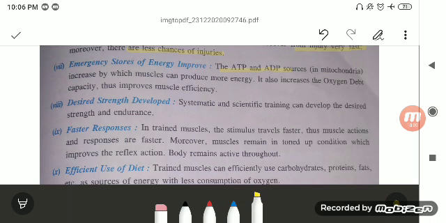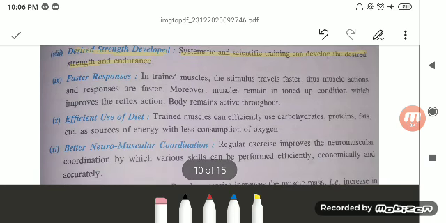ATP or ADP, which is known as the energy currency, is being formed in the mitochondria, which is known as the powerhouse of the cell. They increase, by which the muscle can produce more energy. They also increase the oxygen debt. Debt means they can store the oxygen for the longer time, and that improves your muscle efficiency. Desire strength development. Systematic scientific training can develop the desire strength.